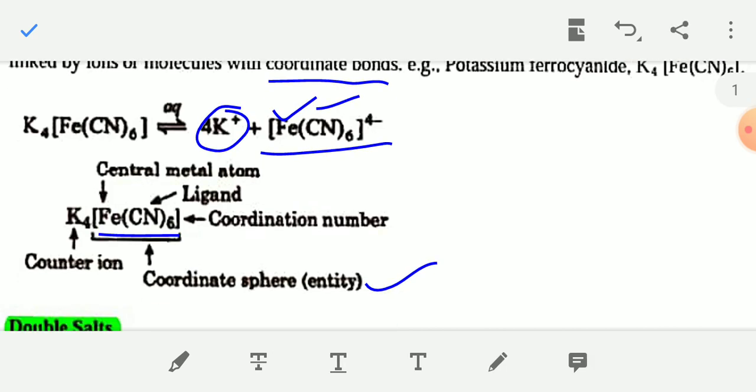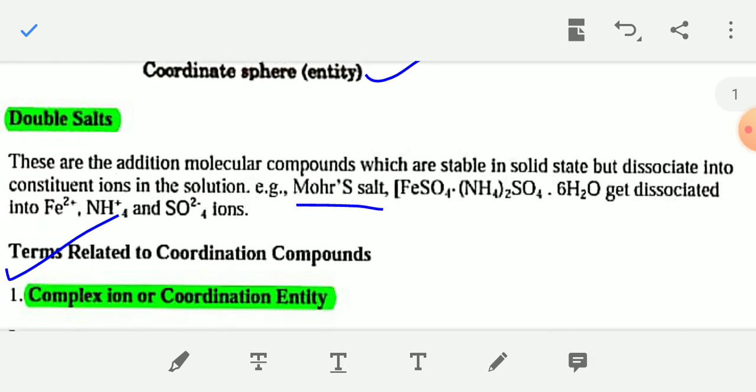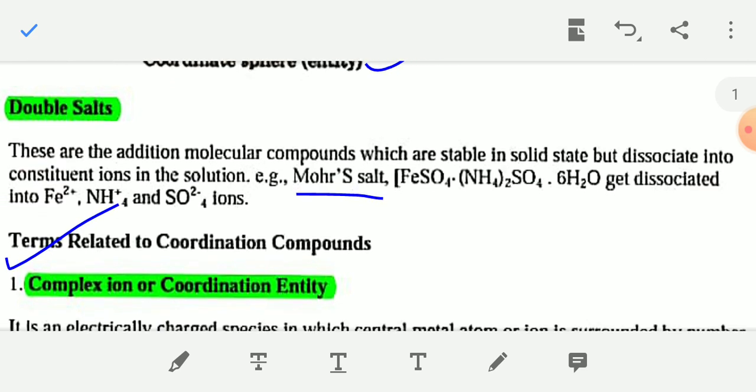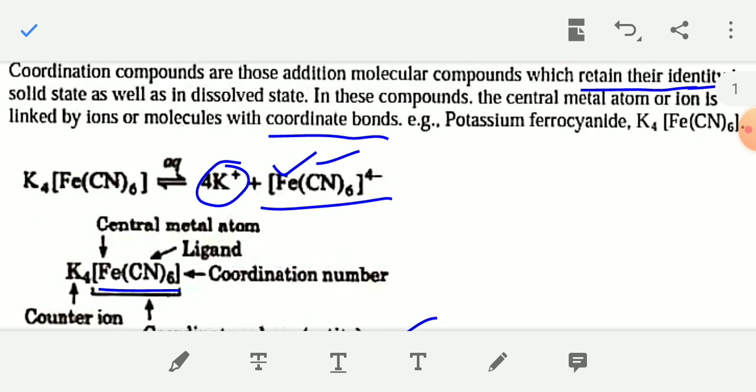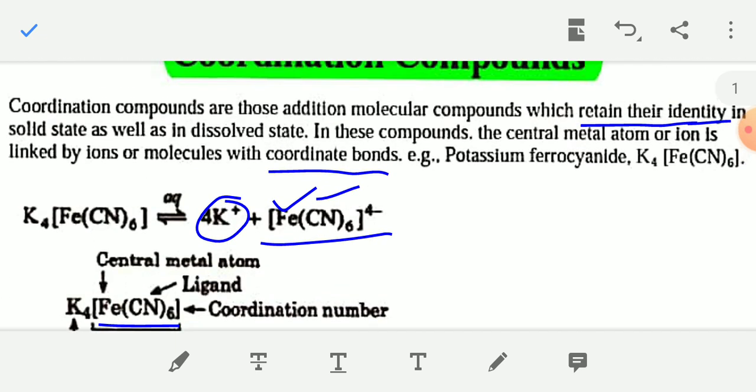Now see the next type of compound, which is the double salt. Double salts are like coordination compounds, but there is a difference between them. The difference is that a double salt dissociates into its constituent ions when it is dissolved in water, while coordination compounds retain their identity.